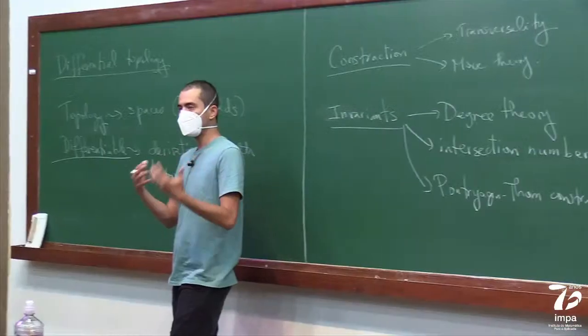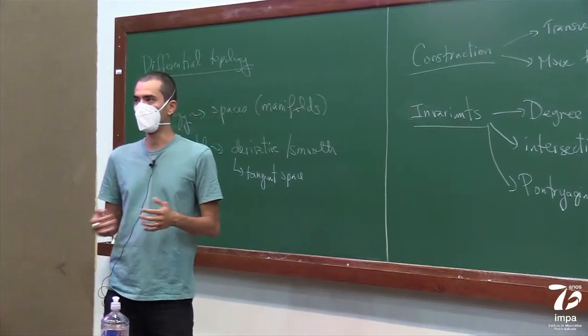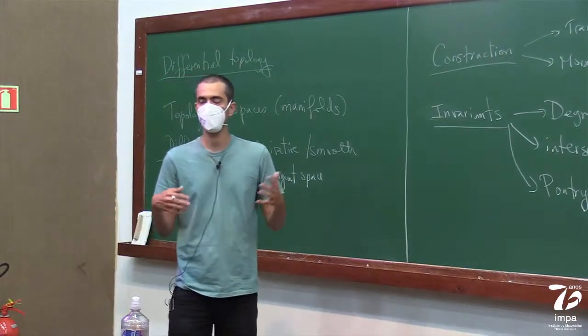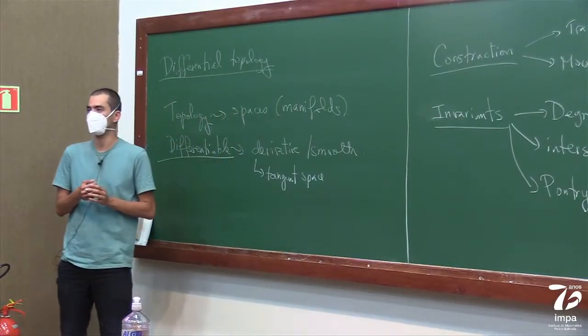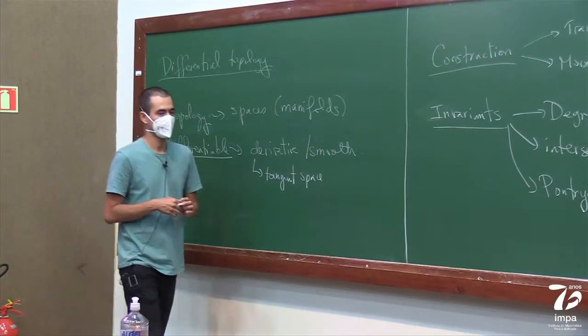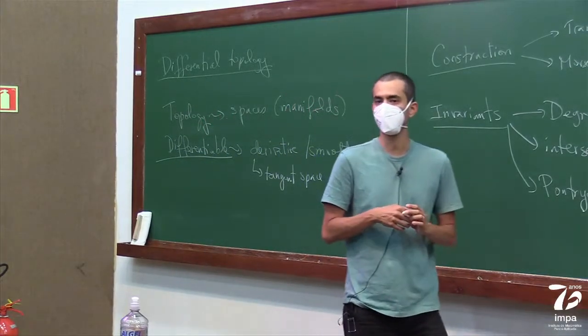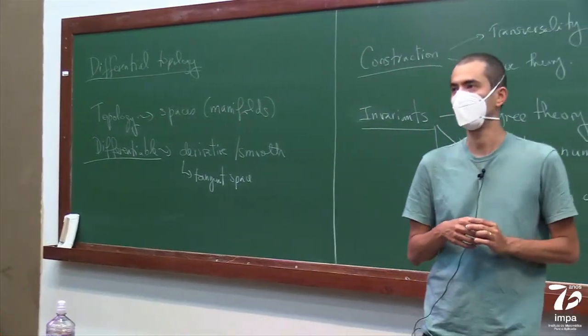So I think this course will be a little bit longer than the historical differential topology class, especially because I'm going to go very quickly over the definition of manifolds. But it is probably going to be very similar to the course I taught last summer, which was online.